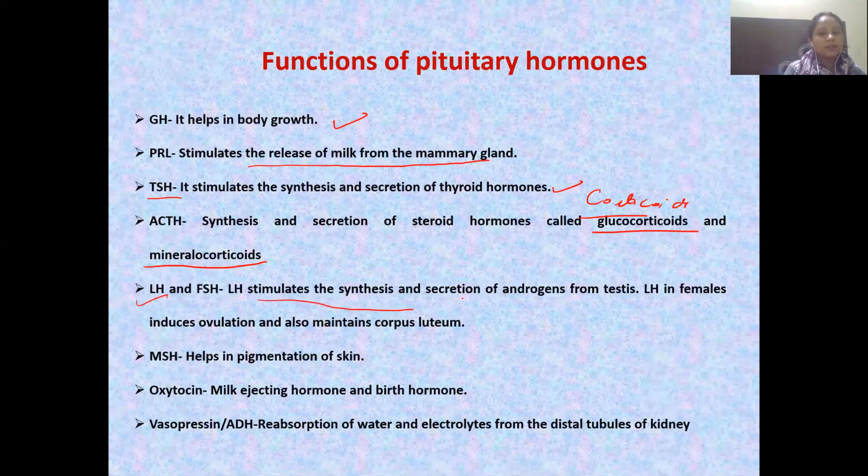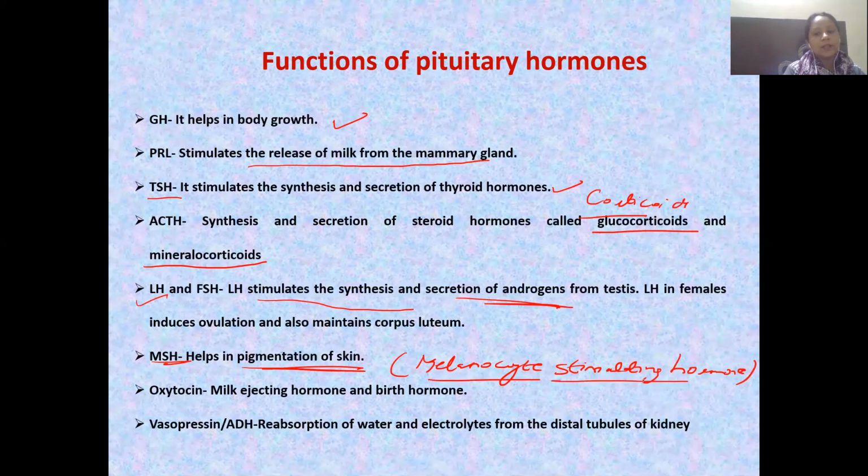LH stimulates the synthesis and secretion of the androgens. We have MSH, which helps in the pigmentation of the skin. What is MSH, which is not mentioned in the earlier slide? It is melanocyte stimulating hormone. I told you that we have the pars intermedia, which is going to secrete this. So melanocyte stimulating hormone is going to produce our melatonin, which is responsible not only for the circadian rhythms in the body but also for controlling menstruation. Environmental things are all controlled by this. The skin color is also determined by this hormone.